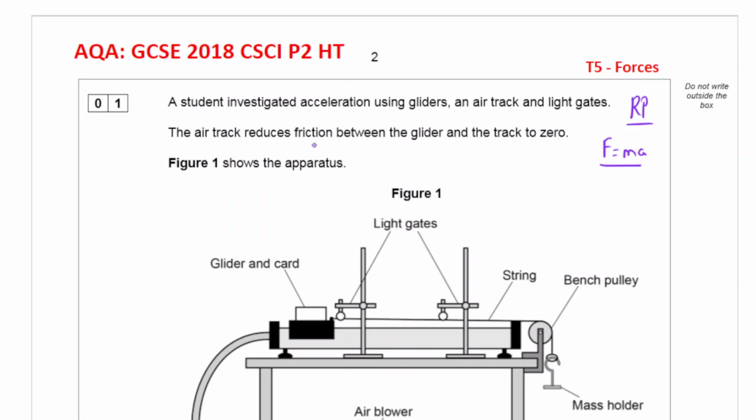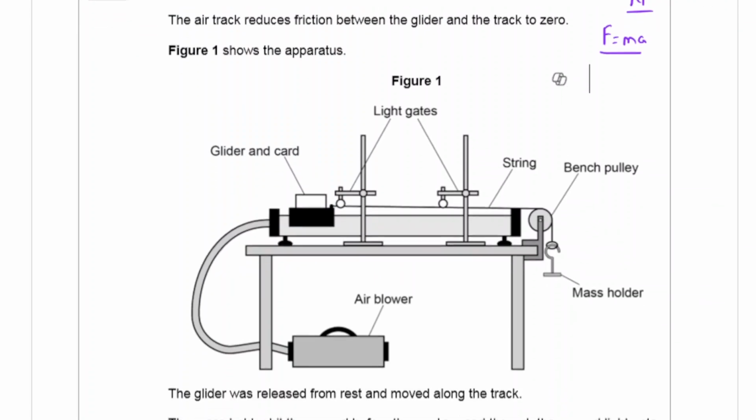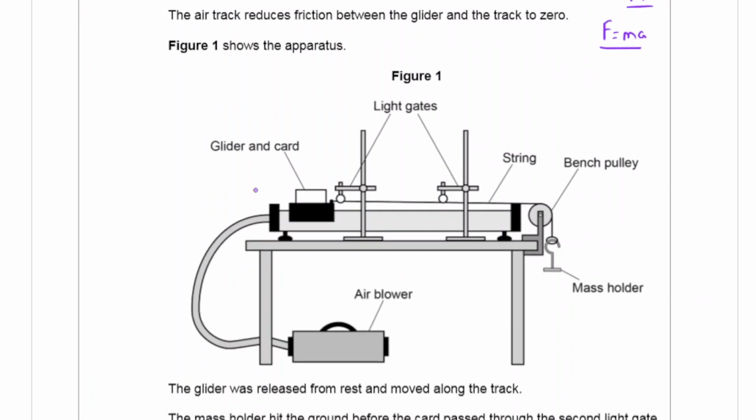The air track reduces friction between the glider and the track to 0. Figure 1 shows the apparatus. So you have the glider and the car on top of the air track. This main bit is the air track, which is at the bottom here. So you've got the 2 light gates, one at the start and one at the end, and a string attached to a mass holder, which is going to pull the glider.